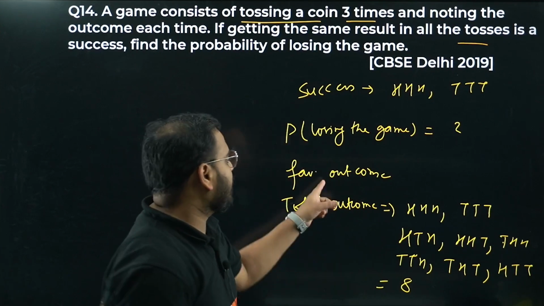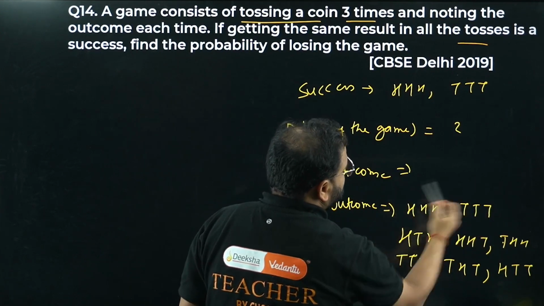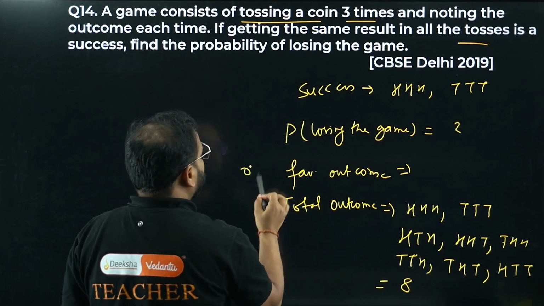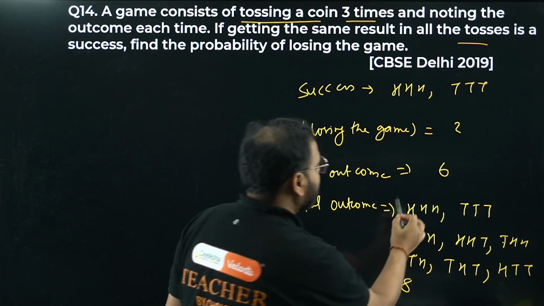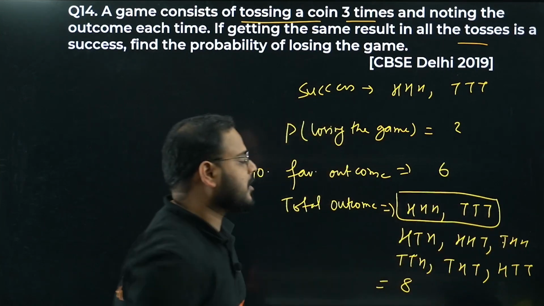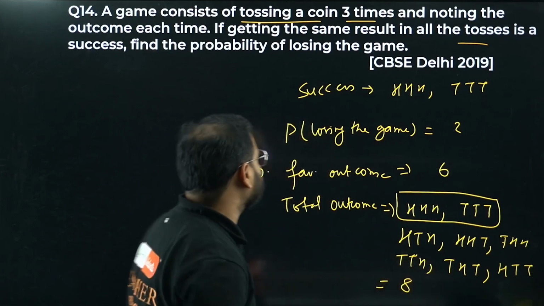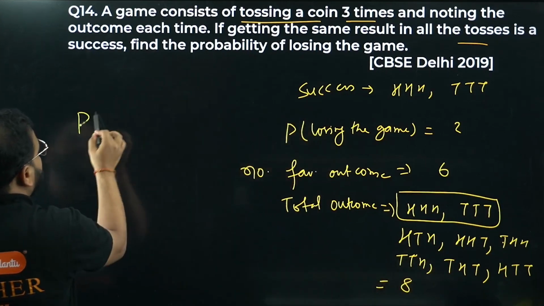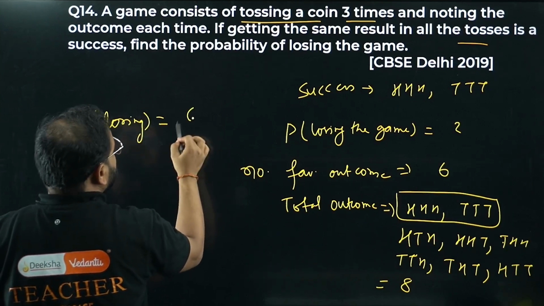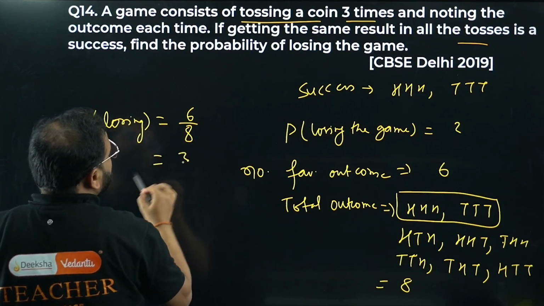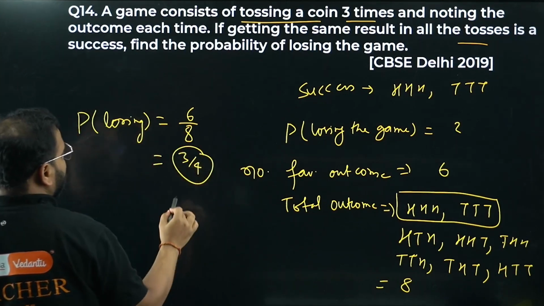Favorable outcomes will be all except for these two. So the number of favorable outcomes will be 6, because these two are successes. For failures, for the loss, you need the other 6. So the probability of losing the game will be given by 6 by 8. 2 threes are 6 and 2 fours are 8. So 3 by 4 is my answer.